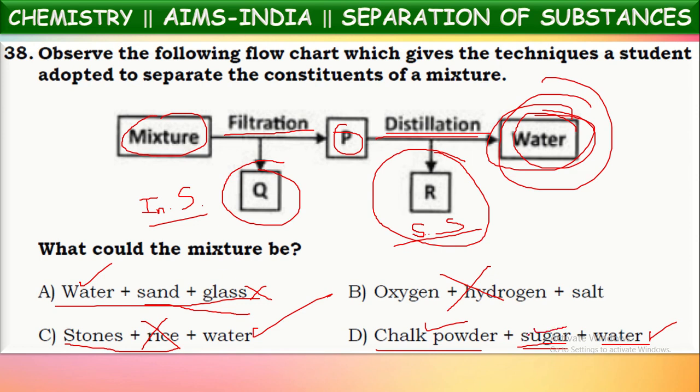So this is also correct. So if you take the mixture of chalk powder, sugar and water, then we can separate chalk powder by filtration first, and then sugar by the distillation process, and finally water will be obtained. So now we can say this is the mixture which was taken by the student for the separation in this manner. Got it?